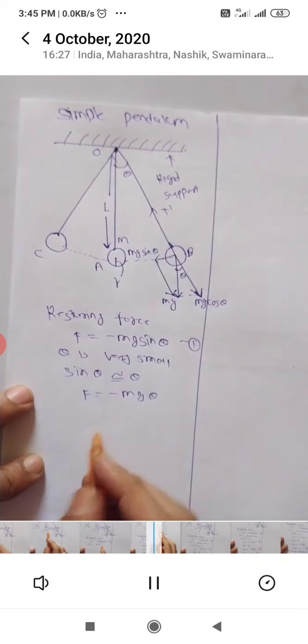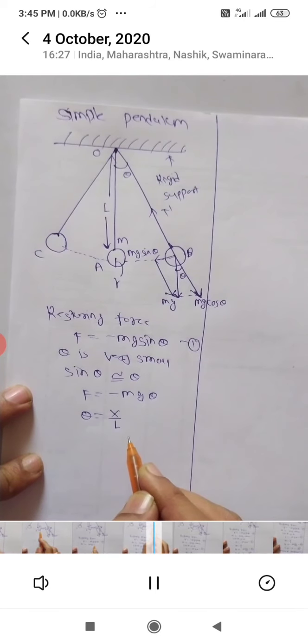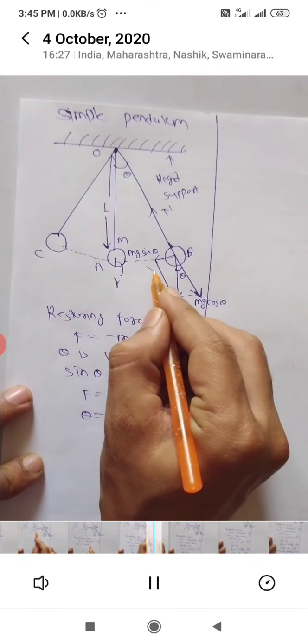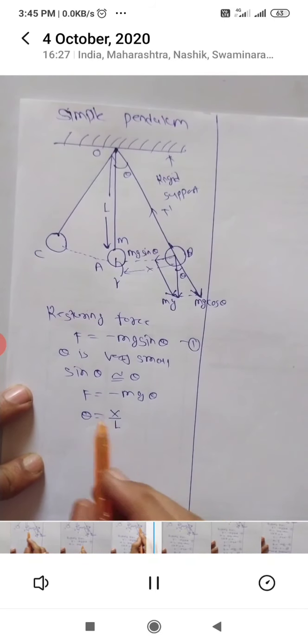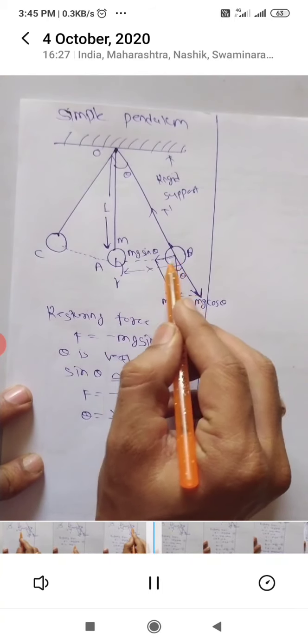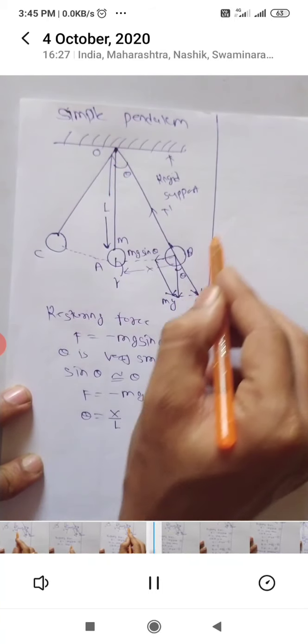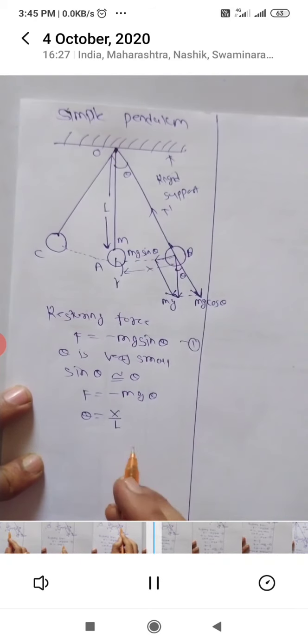We know that theta is equal to what? x upon L. Theta is nothing but x, this will be your x term, which is amplitude. What is theta? Theta is nothing but angle. Angle is what? Arc length upon radius. If you consider this is your whole circle, this will be your arc length and this will be your radius.